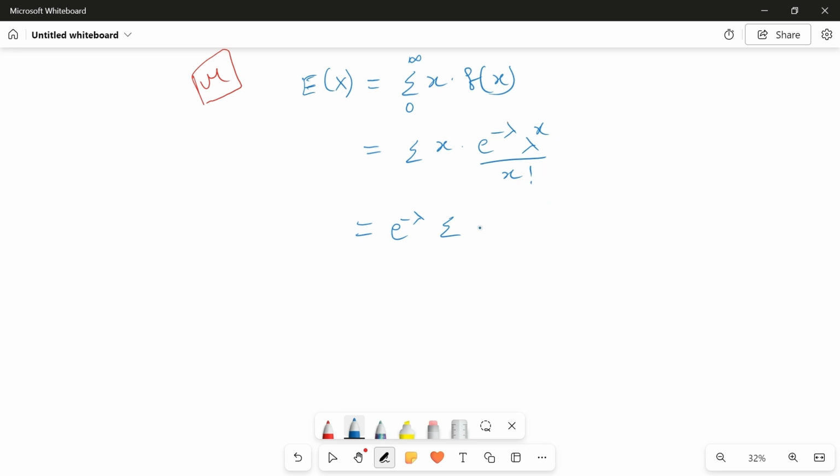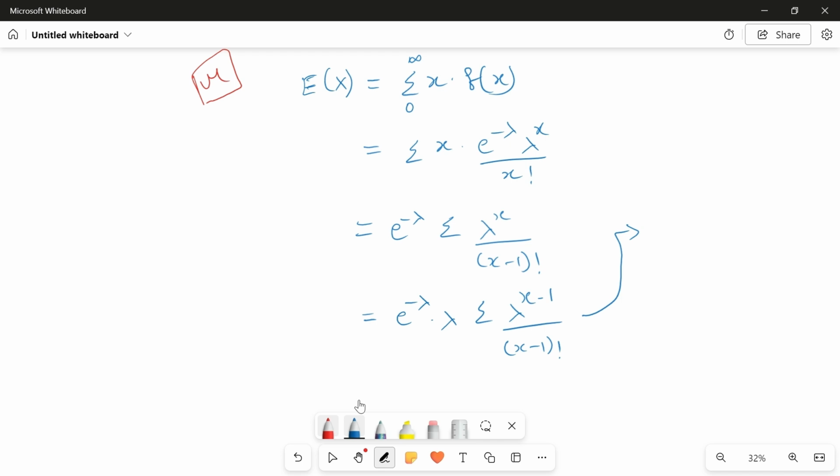Again x and x get cancelled, so what remains is lambda power x by x minus 1 factorial. Similar to how we took p outside in the binomial distribution, here I'm taking lambda outside. Sigma lambda power x minus 1 divided by x minus 1 factorial. Can you see what this sigma actually is?